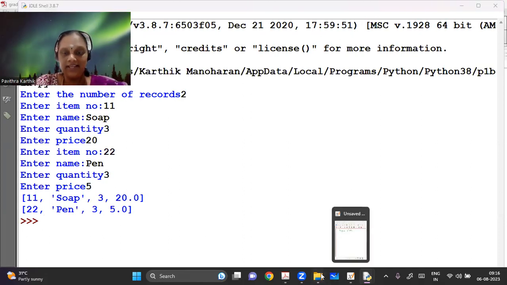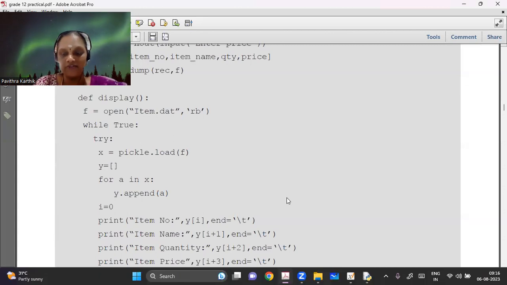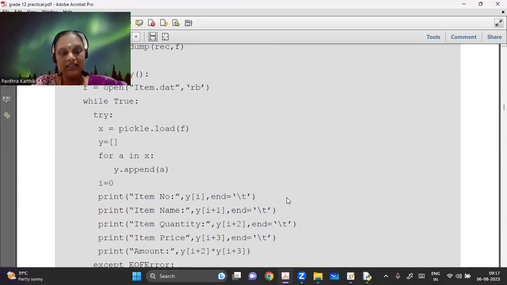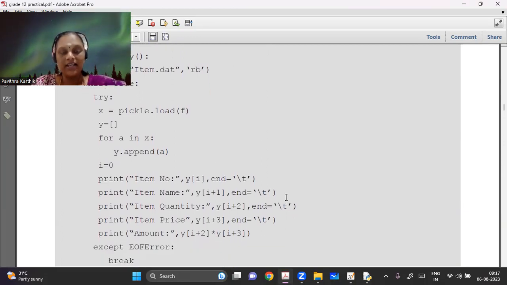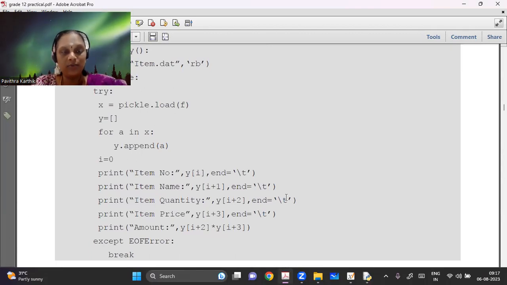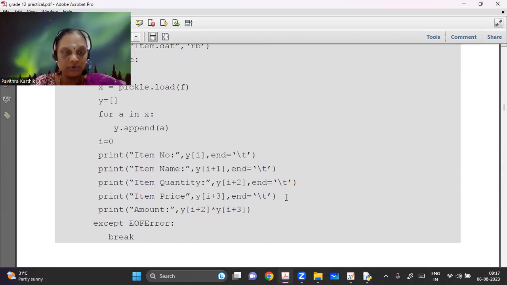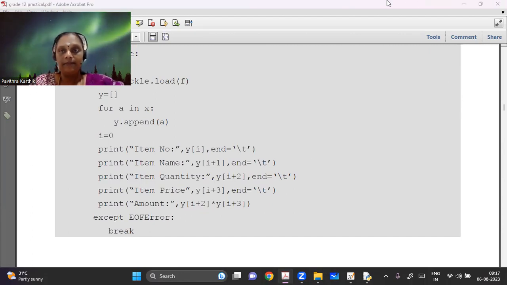Now, what have I done here? To make it in a beautified format, instead of directly printing it, I have printed it saying item number, item name, item quantity, item price. And then I've calculated the amount. That is, I just multiplied how many quantity I want by the price of each item. So it gives me a final bill. So this is one logic which I have tried to do here for you.